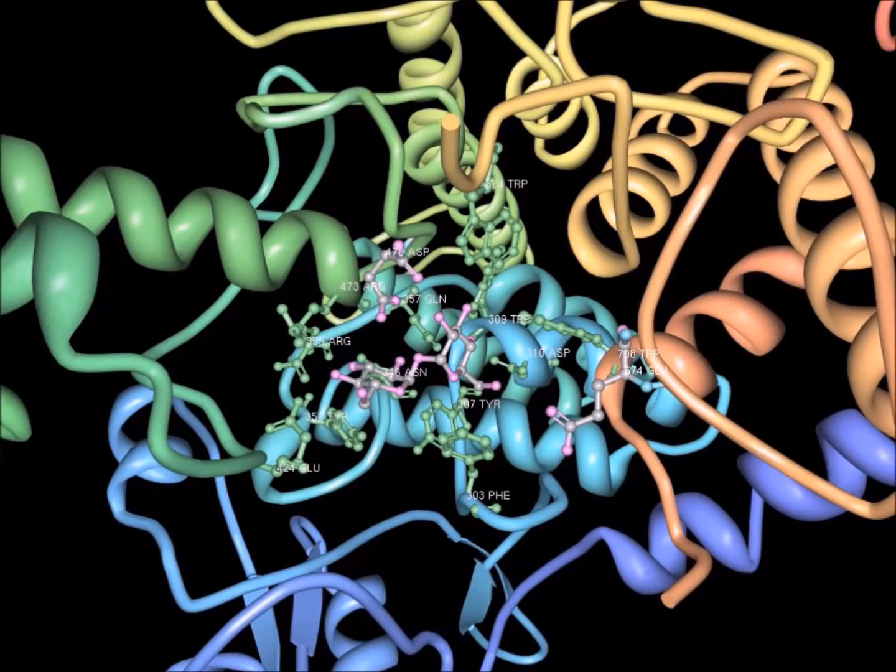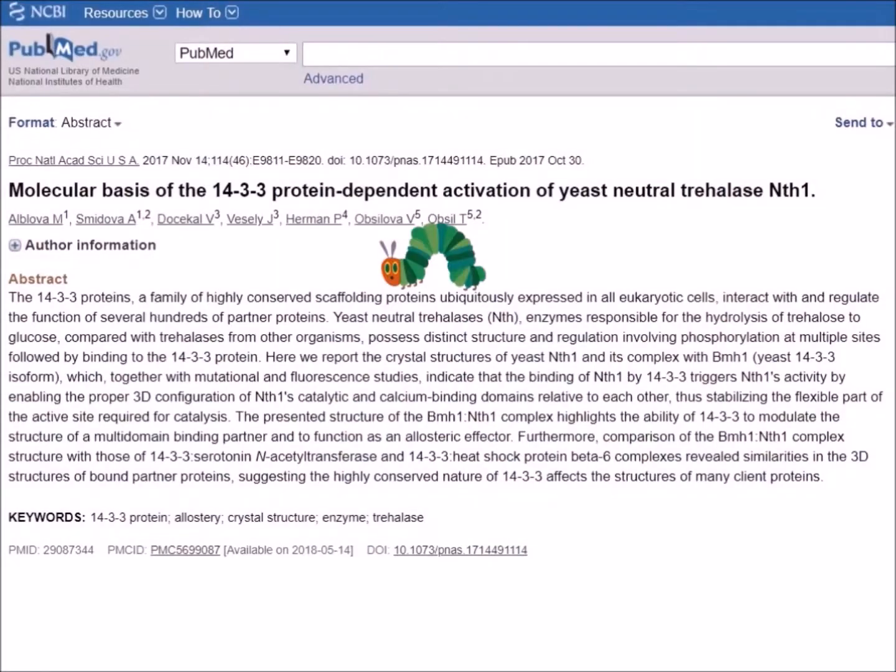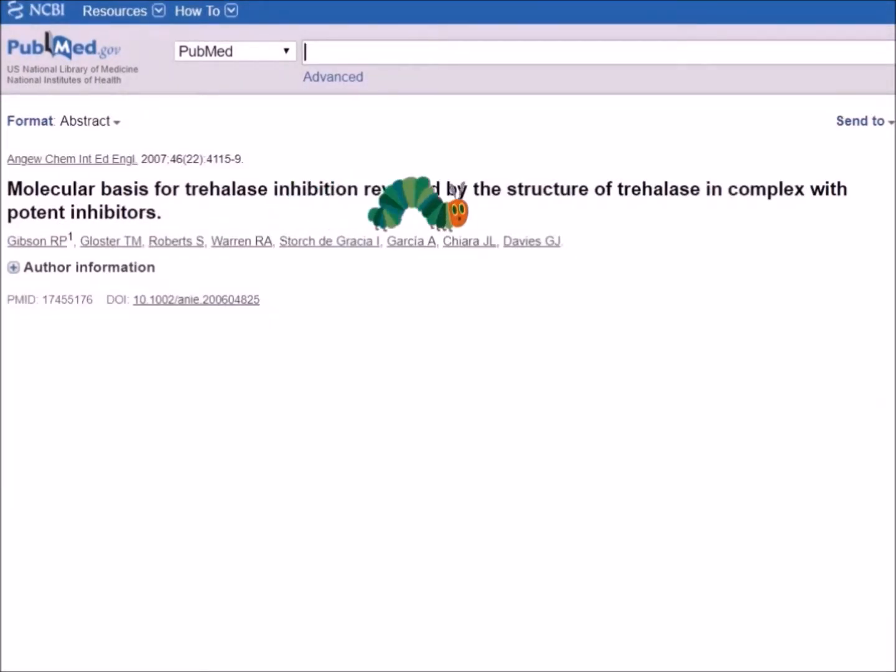The rest of the catalytic binding pocket of Trehalase is composed mostly of arginine, asparagine, tryptophan, tyrosine, and glutamine, all of which, when in complex, are in hydrogen bonding distance of the Trehalase molecule. The caterpillar learned much about the binding pocket of Trehalase, but he was still hungry. On Thursday, the caterpillar studied the other structural features of Trehalase.